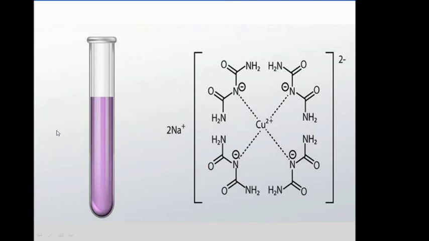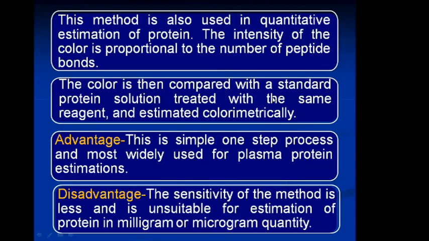The color is then compared with a standard protein solution treated with the same reagent and estimated colorimetrically for quantitative estimation. The advantage of this method is that it is a simple one-step process and most widely used for plasma protein estimation. The disadvantage of this method is that it is not sensitive, and it is unsuitable for estimation of protein in milligram and microgram quantities.